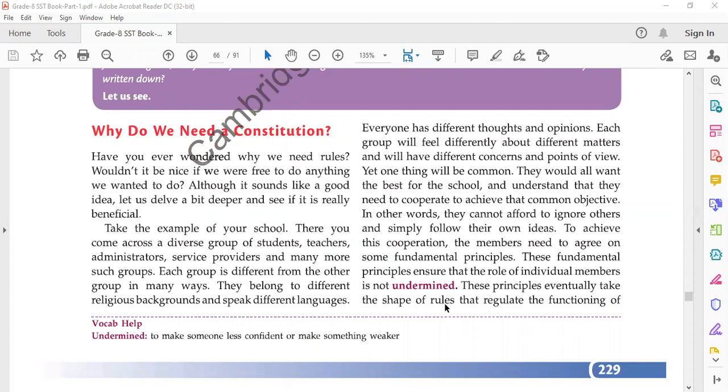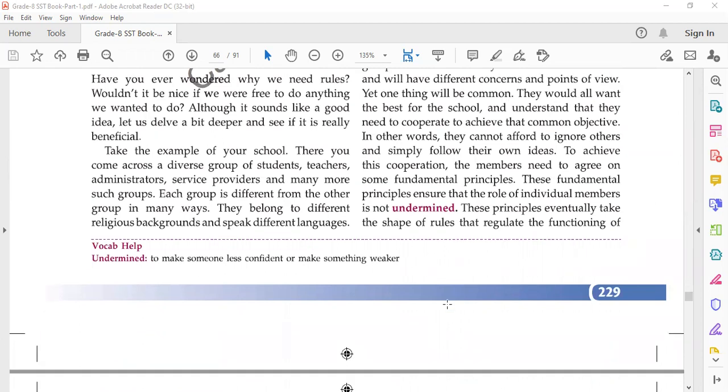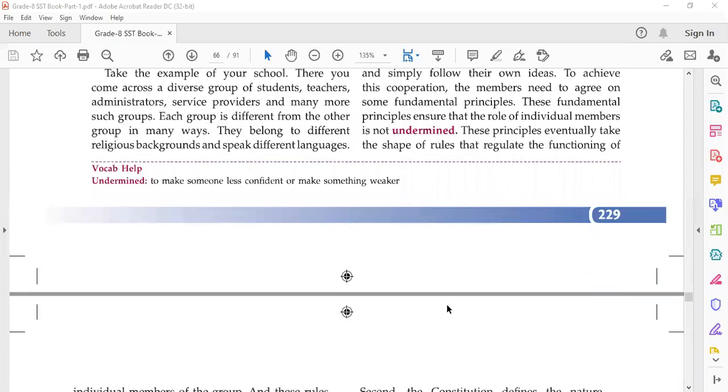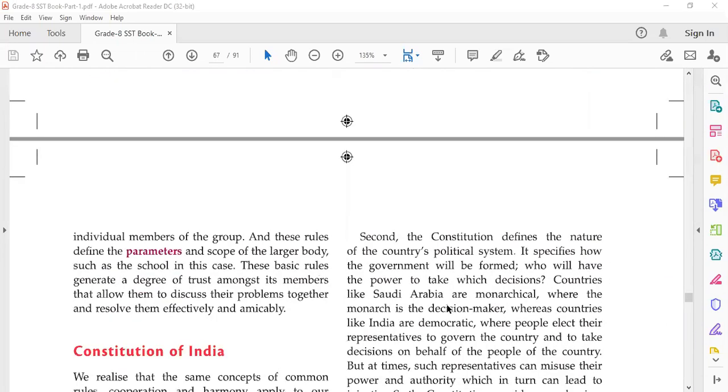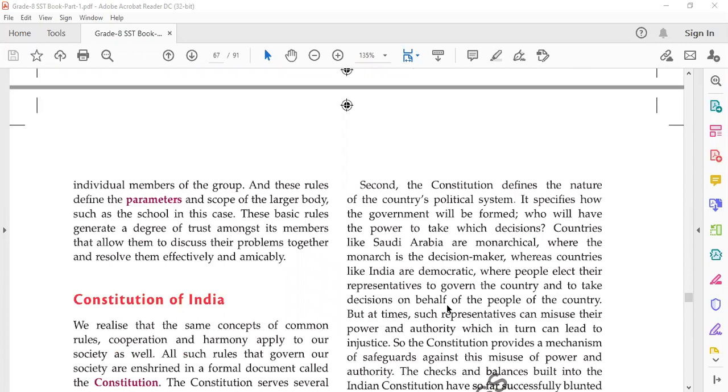So it is a living document because you can change or amend it according to the circumstances. So we come to know how the laws or the rules are made, how the rules evolved. So there is an evolution and they are not just made in one day.